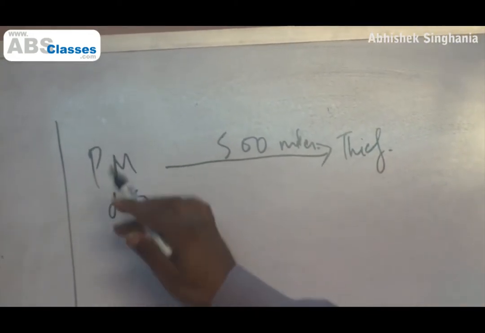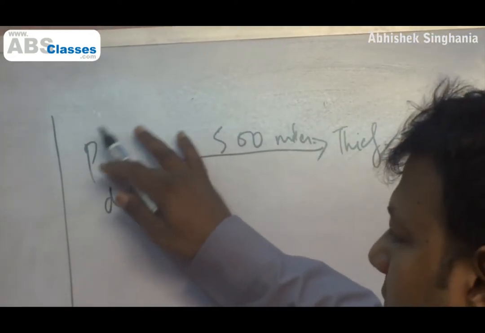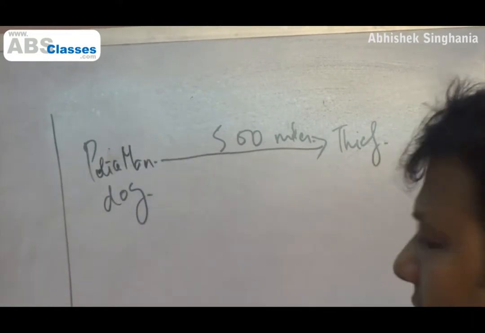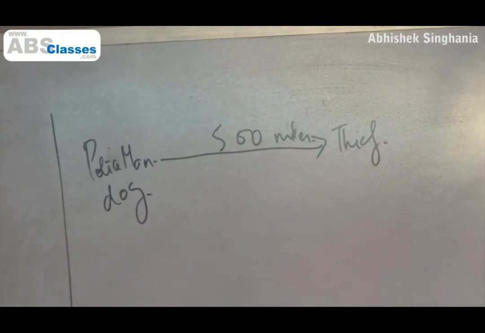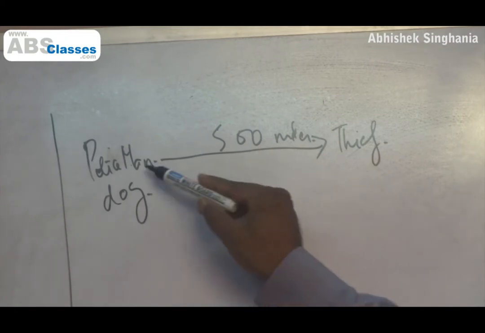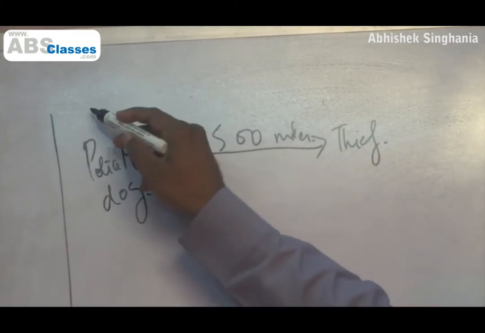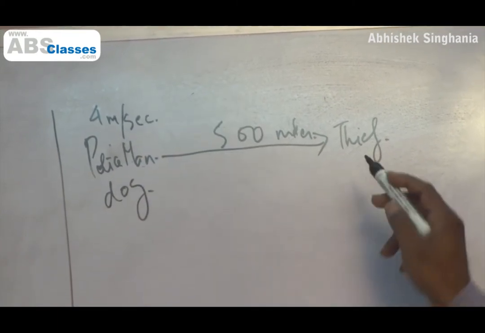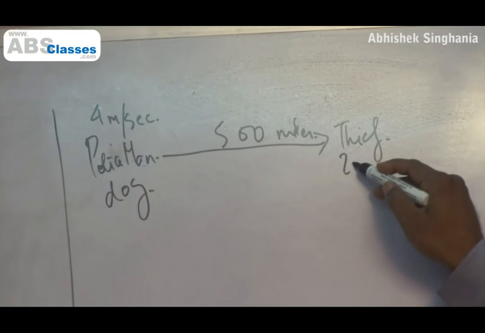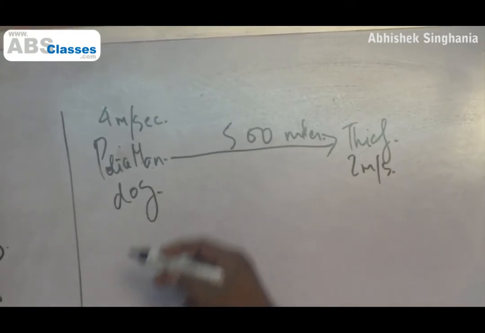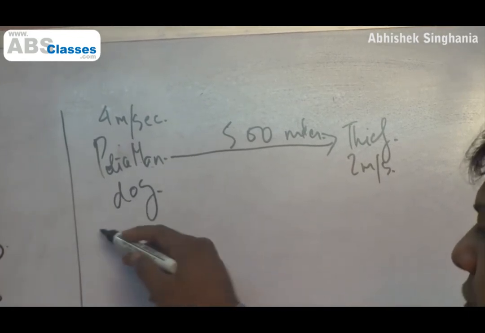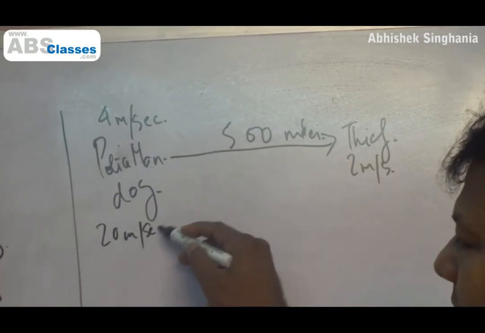Let the speed of the policeman, when I say policeman, I have written PM, it sounds more like Prime Minister. We are living in a very sensitive age. Let's be very specific about what we are trying to say. The last thing we want is a controversy for no reason, just for a stupid example. Let the speed of policeman be, say, 4 meters per second. Let the speed of thief be 2 meters per second. Let the speed of dog, obviously much faster than our average normal Indian policeman, be, say, 20 meters per second.